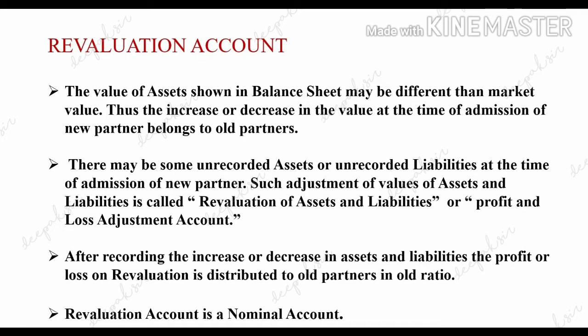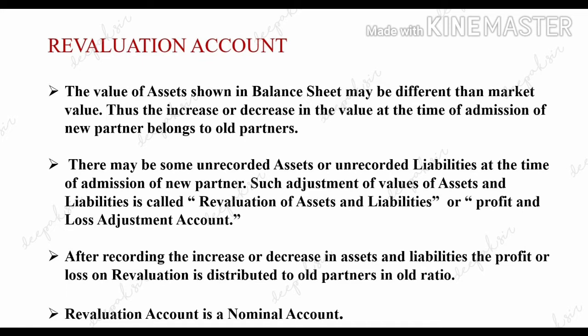So there may be some unrecorded assets or unrecorded liabilities at the time of admission of a new partner. So all these unrecorded assets or unrecorded liabilities will be recorded in this revaluation account. And such adjustment of values of assets and liabilities is called revaluation of assets and liabilities.